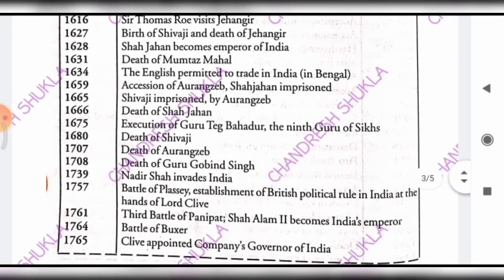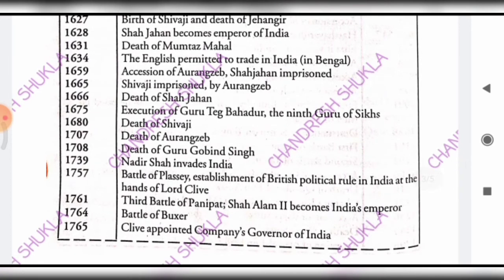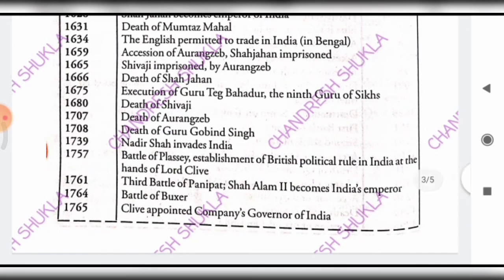And in 1675, Guru Tegh Bahadur, who was the 9th Guru of the Sikhs, was beheaded. And in 1680, death of Shivaji. And in 1707, death of Aurangzeb. And in 1708, death of Guru Gobind Singh. And in 1739, Nadir Shah invaded India.